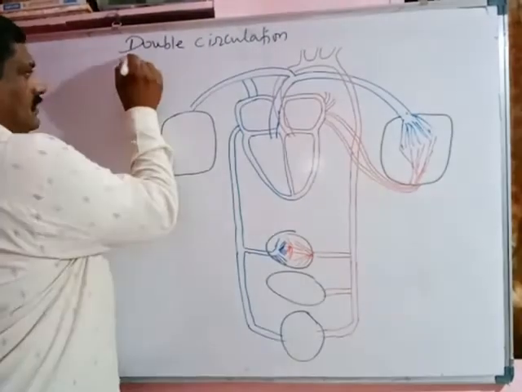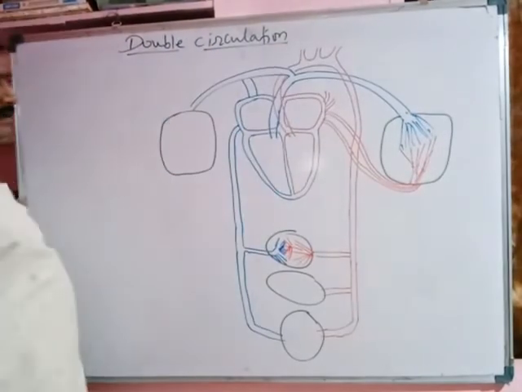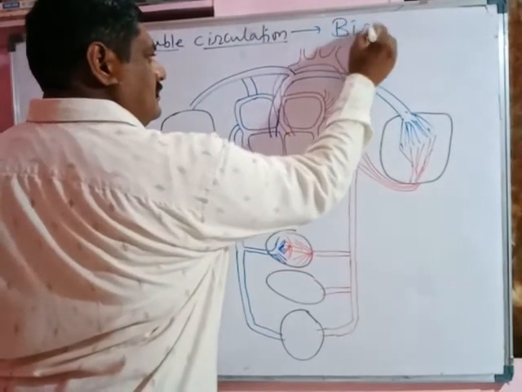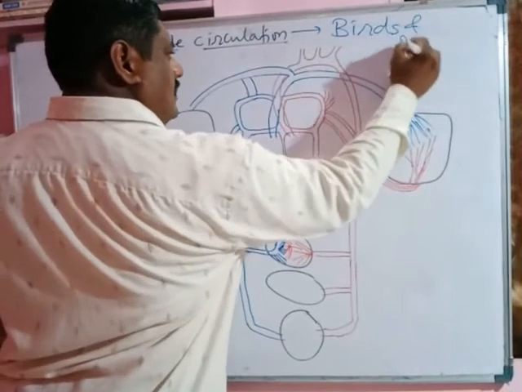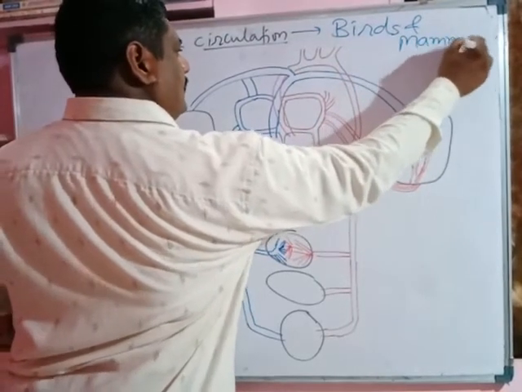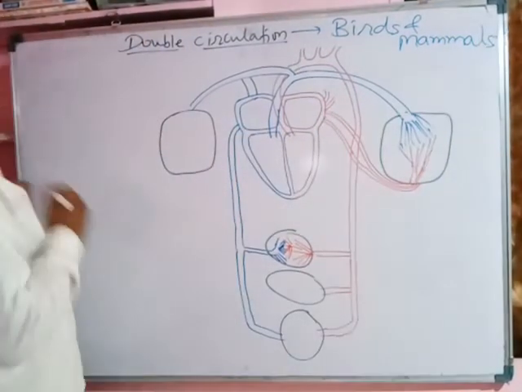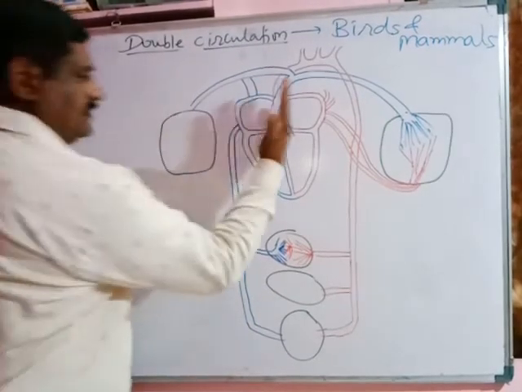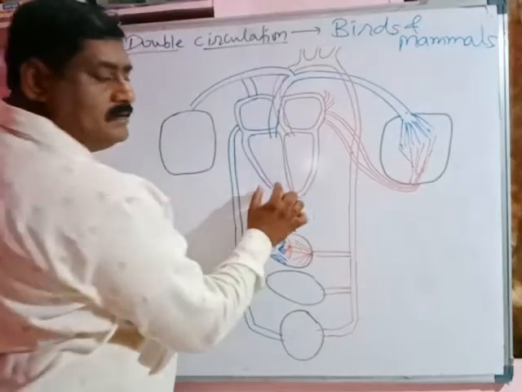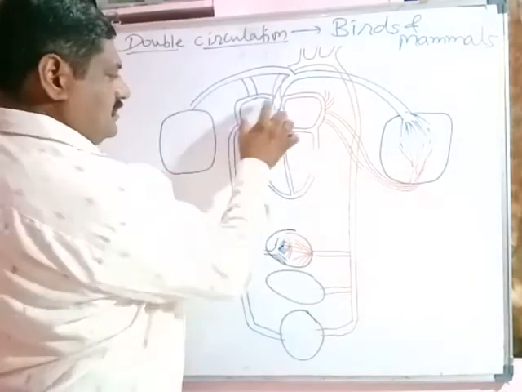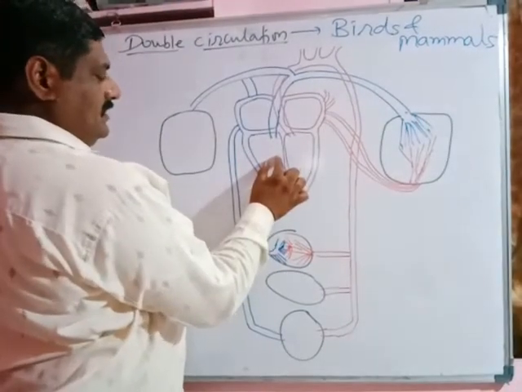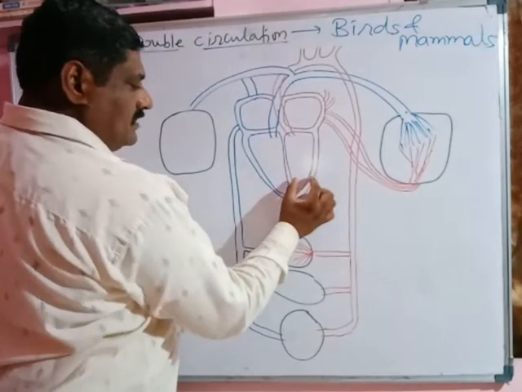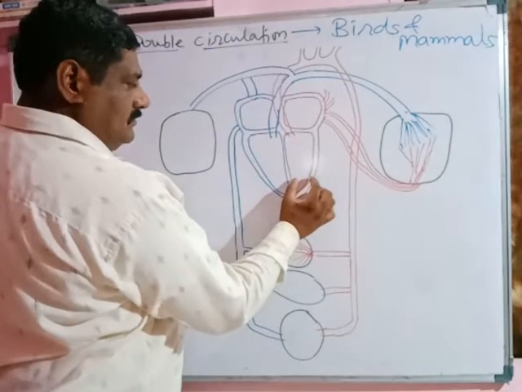Now double circulation. Double circulation is a characteristic feature of birds and mammals. In double circulation, half of the heart is concerned with transportation of impure, deoxygenated blood, and the other half with transportation of pure blood.